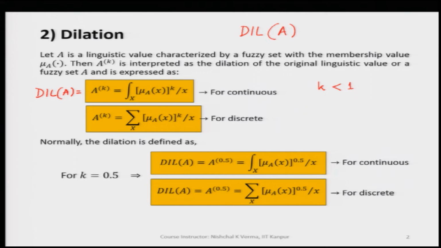So, the value of k for dilation is always less than 1.